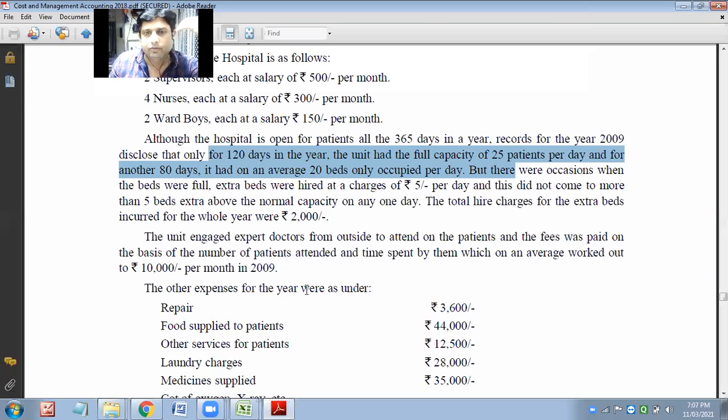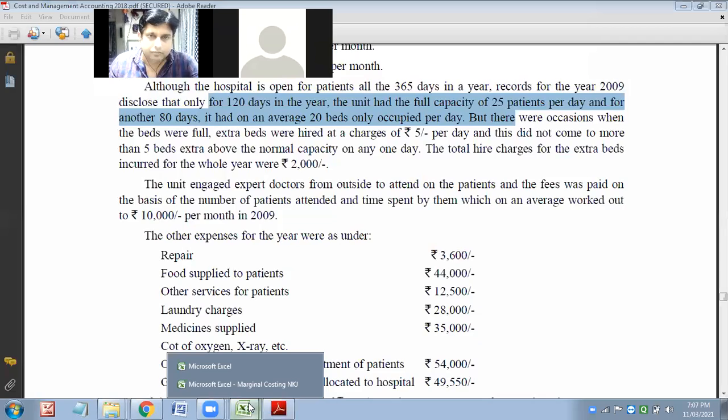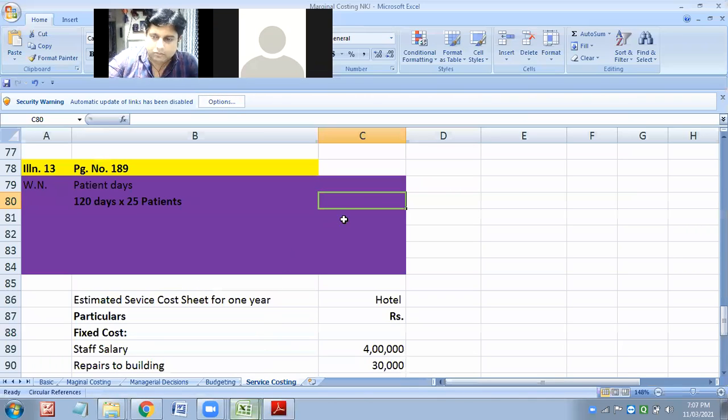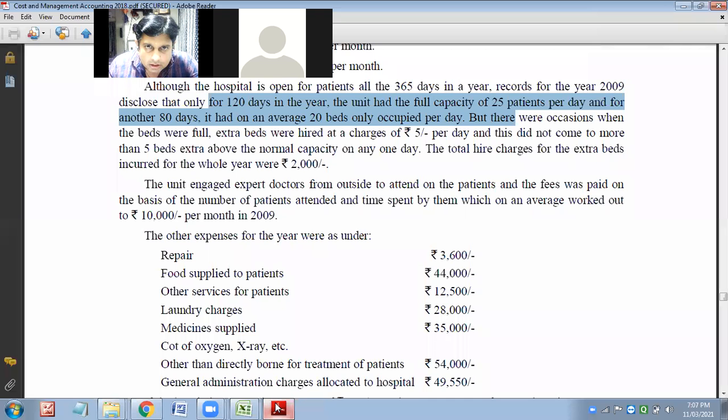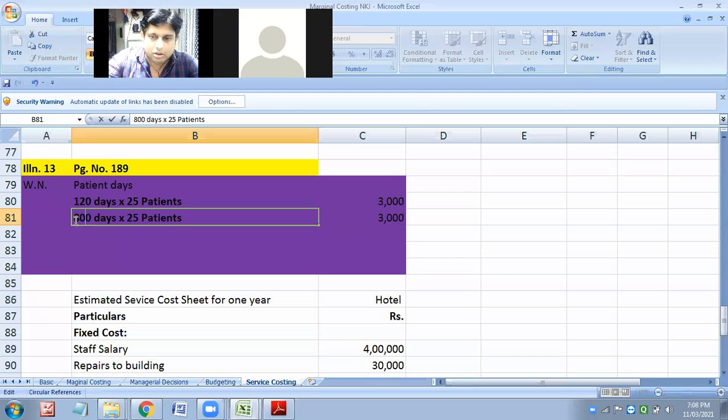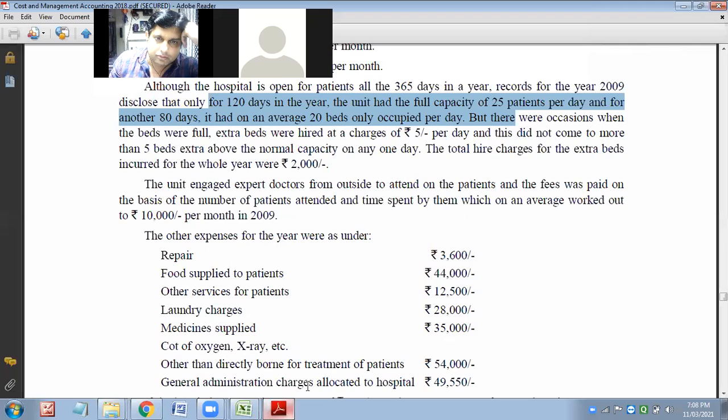How many patients? 3,000. Then further we have 80 days for 20 patients. 1,600.